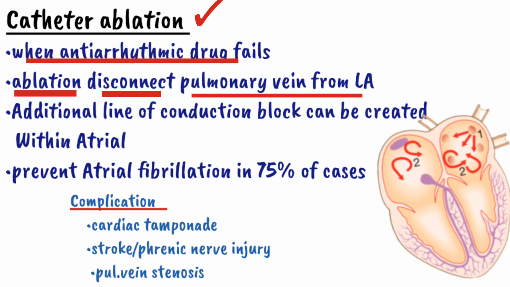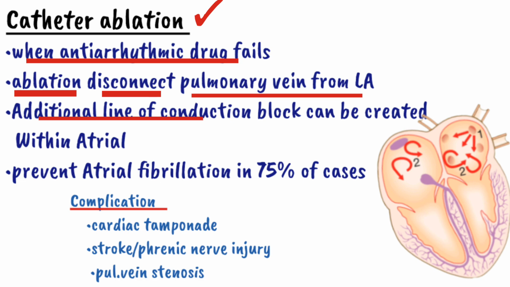Apart from that, as I discussed in the pathogenesis, atrial fibrillation can also arise from diseased atrial tissue. To treat that, we create an additional line of conduction block within the atria. So when we place a conduction line block, or ablate myocytes in the atria, it will block the reentrant looping which maintains the atrial fibrillation. In this way we cure atrial fibrillation with the help of catheter ablation.